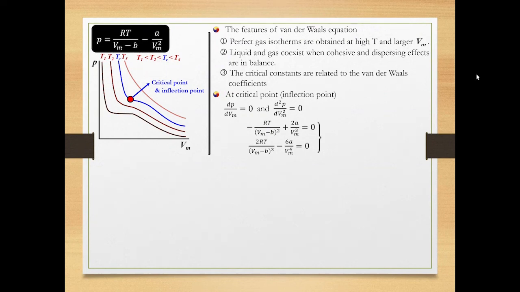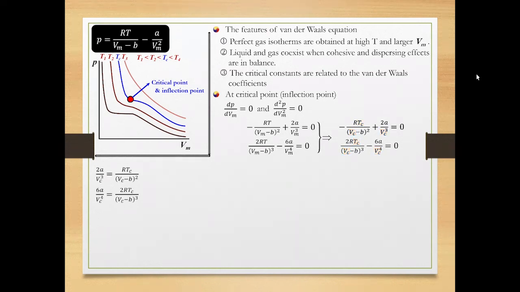We may replace pressure, molar volume, and temperature with Pc, Vc, and Tc because we are working on the critical point. These two equations are simultaneous equations, and we can determine each of the Vc and Tc by manipulating the two equations. Once Vc and Tc are determined, you should plug them into the van der Waals equation to determine Pc. Modify the two equations like this.